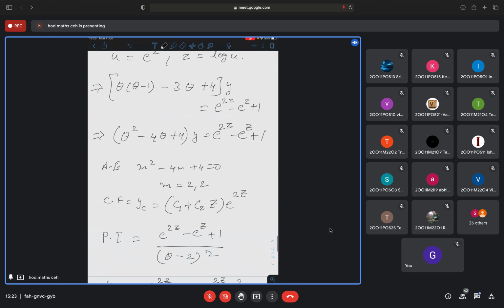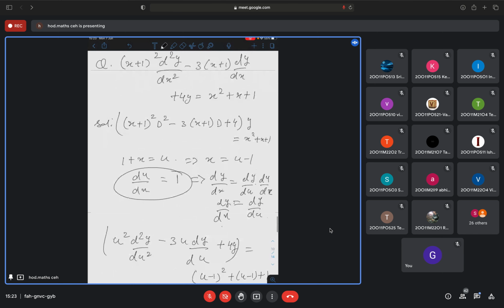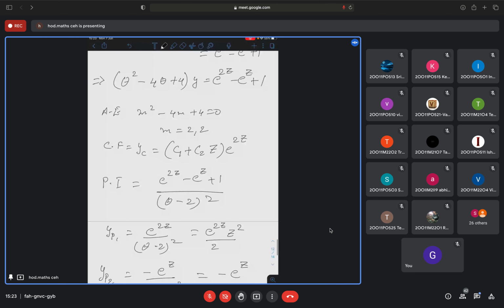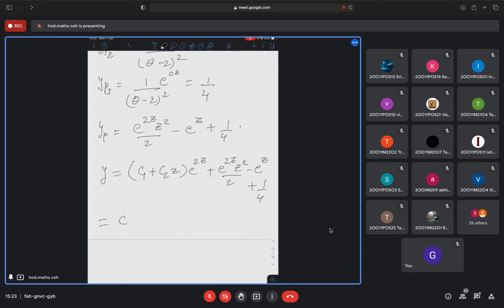Because the original question was not Cauchy-Euler, it was Legendre's equation given. So u we have taken e to the power z. So z will be log u. Don't get confused with the variables. So c1 plus c2, z is log u, log u. And this is e to the power 2z, which is u square. Plus again, z is log u whole square, that is z square, and again, u square by 2 minus u plus 1 by 4.